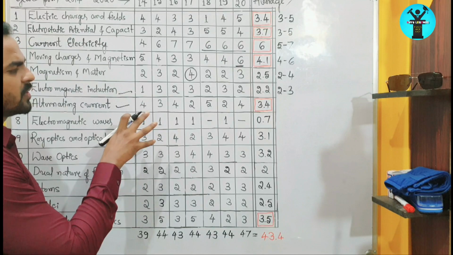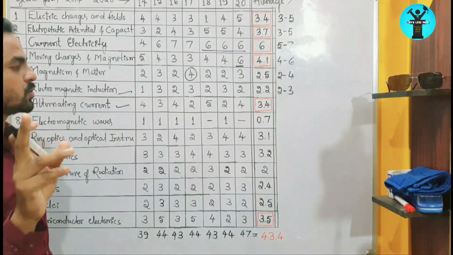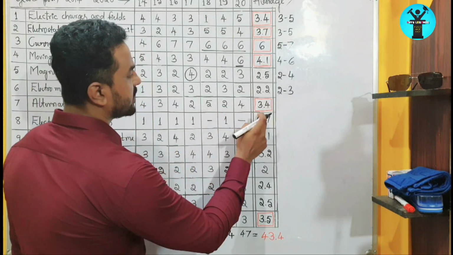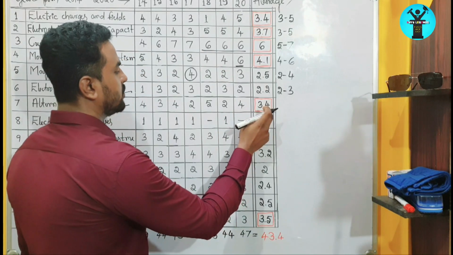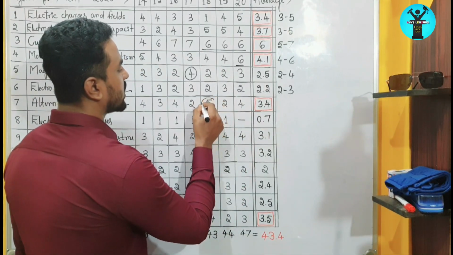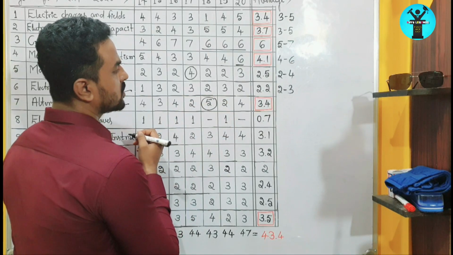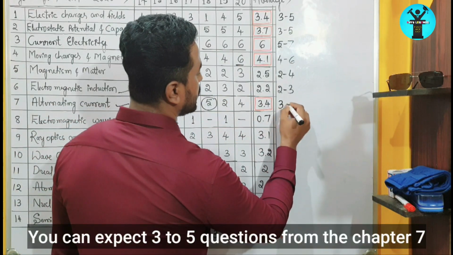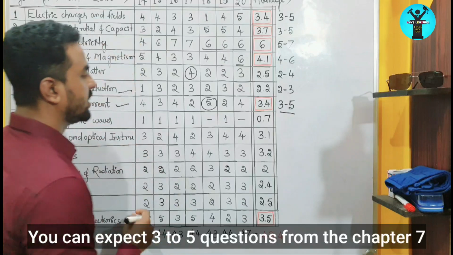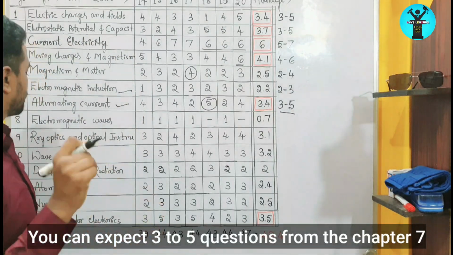And most of the numerical problems will come on the LCR circuit. This chapter has a weightage of 3.4 on average, right? Which means the maximum number of questions arrived in 2018. So you can expect 3 to 5 questions from this chapter, right? So this is also one of the important chapters for you.